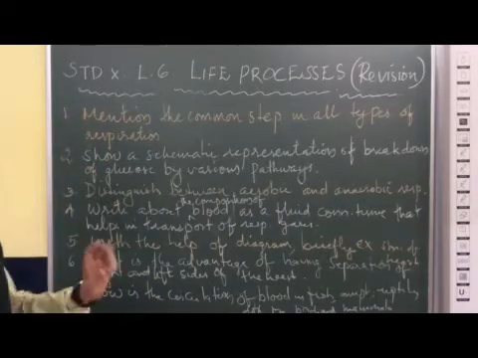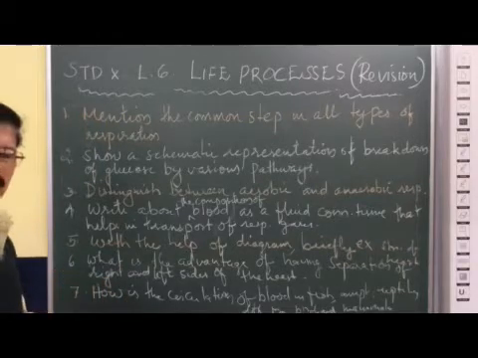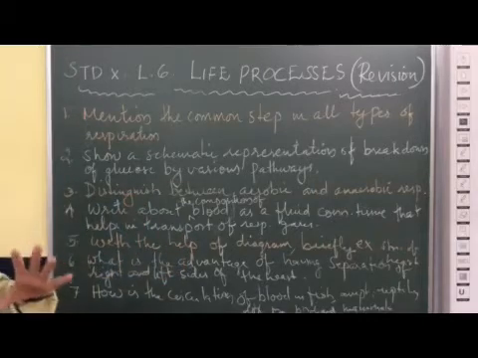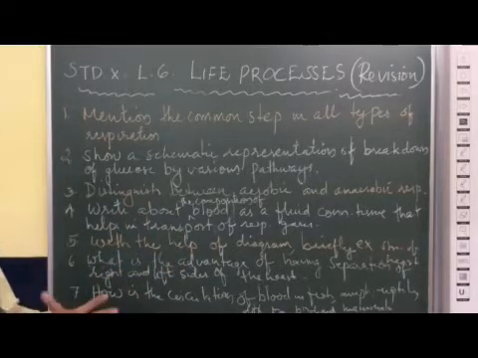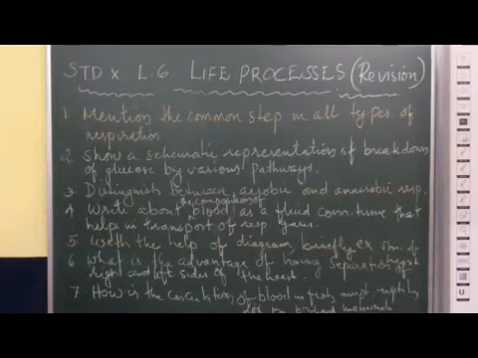First one is yeast. In yeast fermentation, you can see ethanol, carbon dioxide, and energy. Second, the pyruvic acid in muscle cells undergoes anaerobic respiration in the absence of oxygen and forms lactic acid and energy. Then last, the pyruvic acid enters into mitochondria and completely breaks down into carbon dioxide, water, and energy. So we have to understand that. That is what is called a schematic representation of the breakdown of glucose by various pathways.